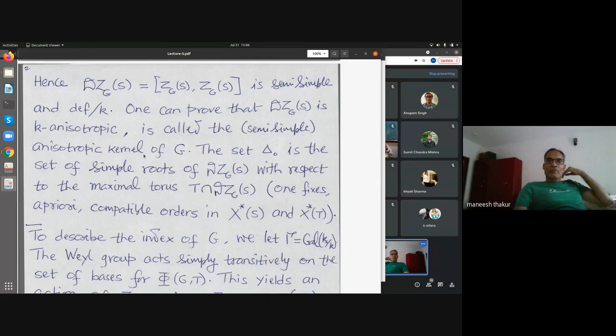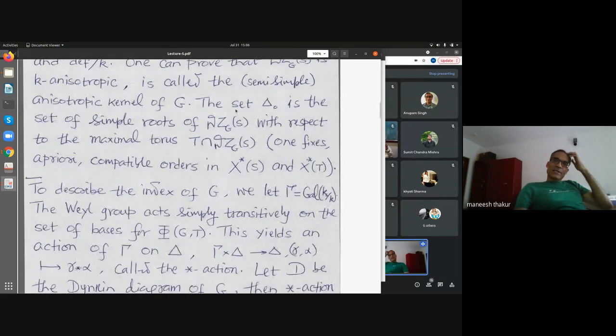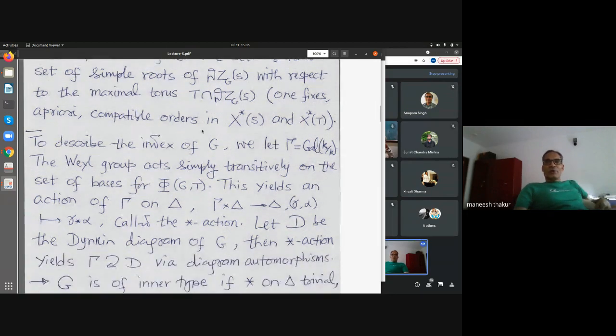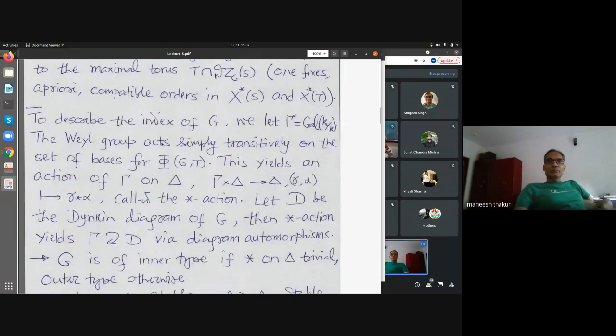So then we define, and one can easily see that this delta 0, the set of all simple roots which vanish on S, is the set of simple roots for this anisotropic kernel with respect to this particular maximal torus, which is clear. And of course, to do all this, there is some compatible ordering one has to fix, because I am fixing bases and so on, so that is required. Equivalently, you fix a Borel containing T and so on.